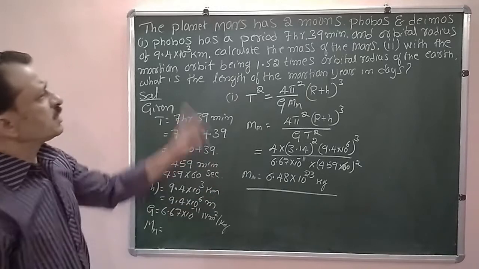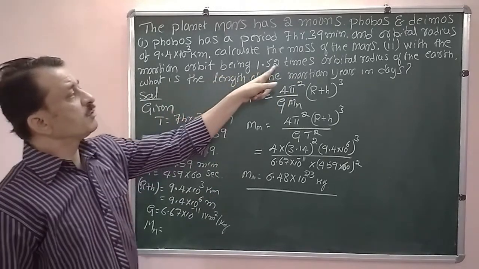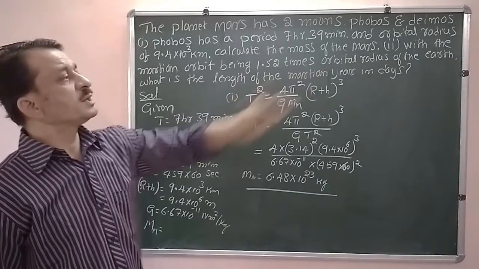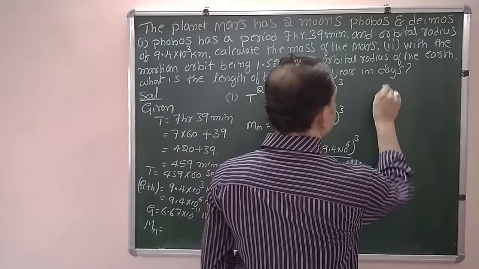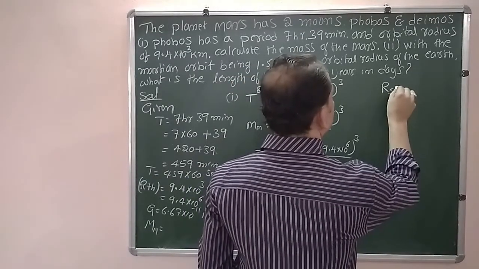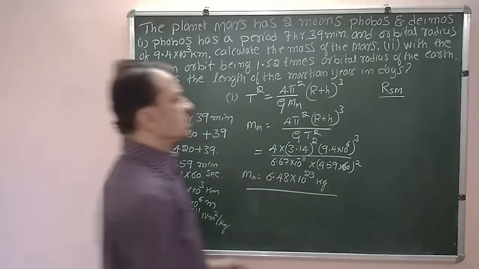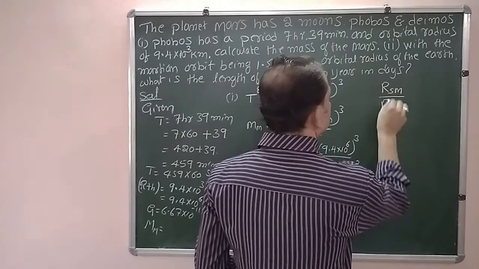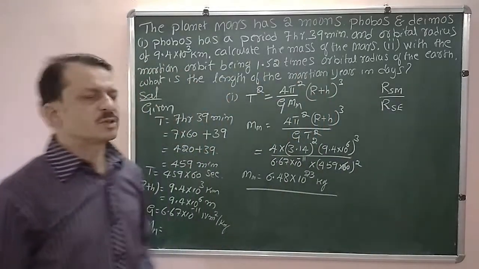Now second part, what you have given, with the Martian orbit being 1.52 times orbital radius of the Earth. That is, the ratio of orbital radius of Mars with respect to Sun to the orbital radius of Earth with respect to the Sun.